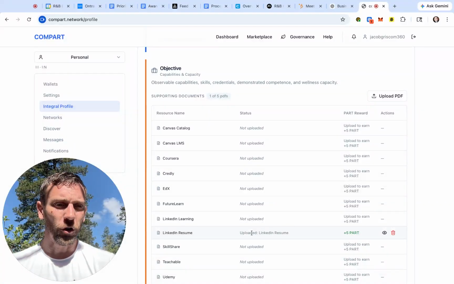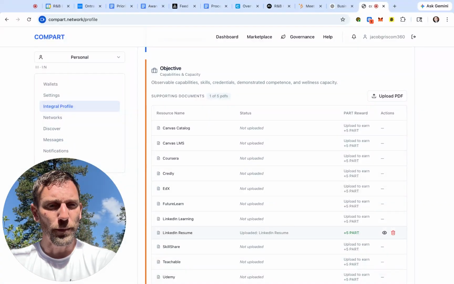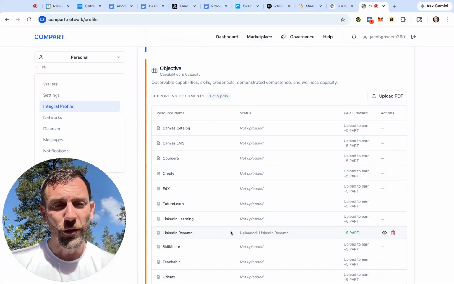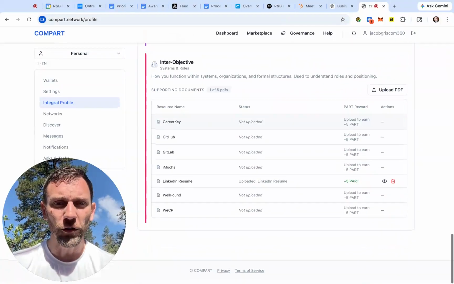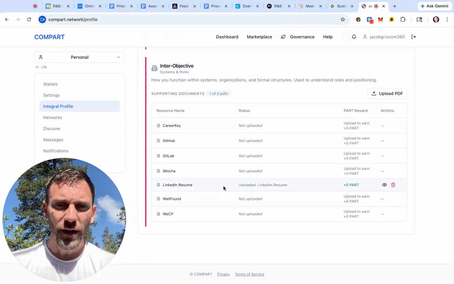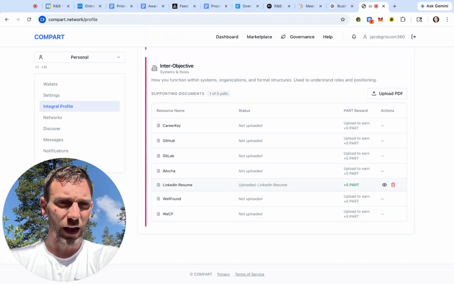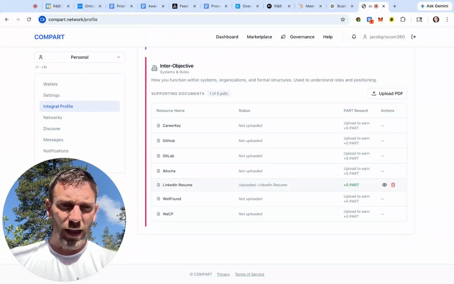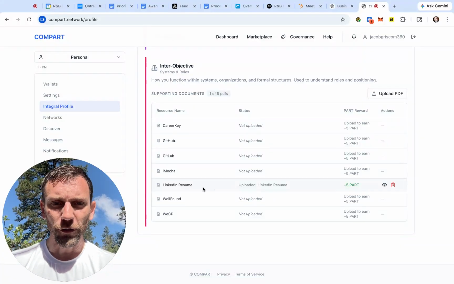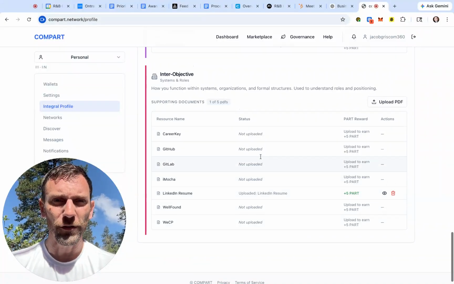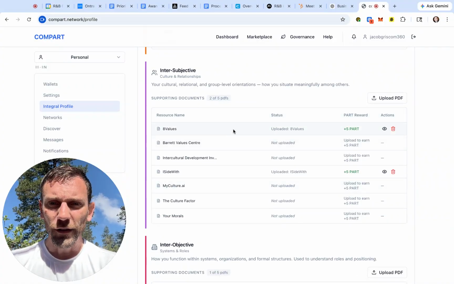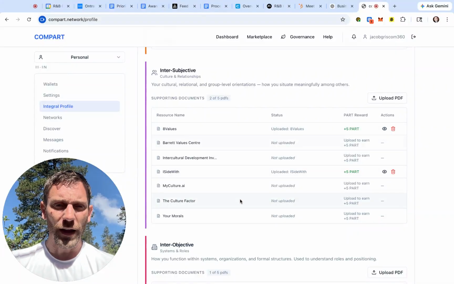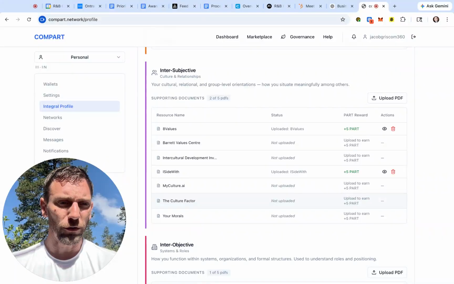LinkedIn resume. So you can just go to LinkedIn, click the 3 dots, get the PDF download of your resume. You can upload that also in 2 places. So you can put that in your objective to pull capabilities and skills. And you can also upload it to inter-objective to pull in roles that you've played over time. And so it'll use both of those elements from your LinkedIn, looking at it in different ways to flesh out those quadrants. And then within inter-subjective, snag one of these, either cultural or political assessments.